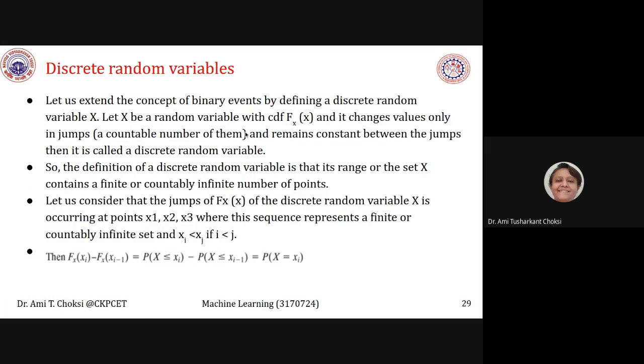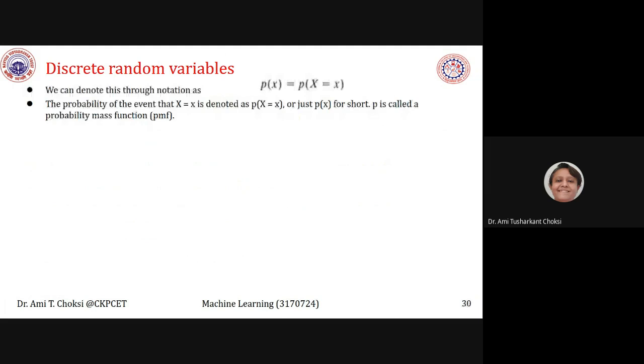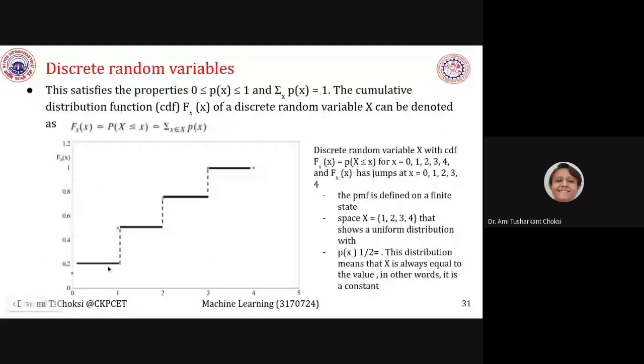What we want to say is that let X be a random variable with CDF F_X(x), and it changes value only in jumps. Let me show you. Yeah, this way. You can say that here it is having a constant value.